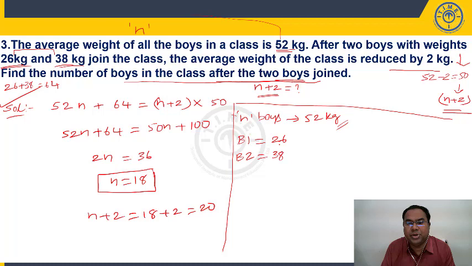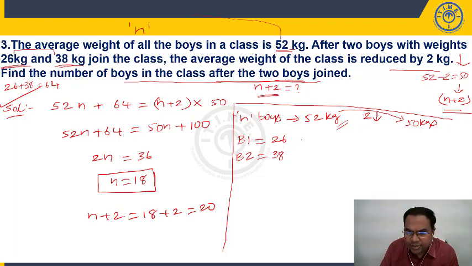Definitely my average will change, because the two people who are added to the group, their total weights are less than the group average. So definitely average will come down. So your average from 52 kilo has reduced by 2 kilo. That means 52 kgs has become 50 kgs. So your average has come down by how much? 2. Average is coming down by 2 means each member in the group is coming down by 2.